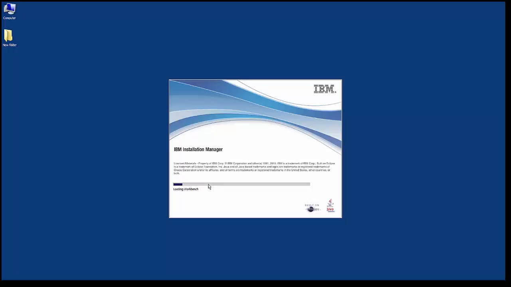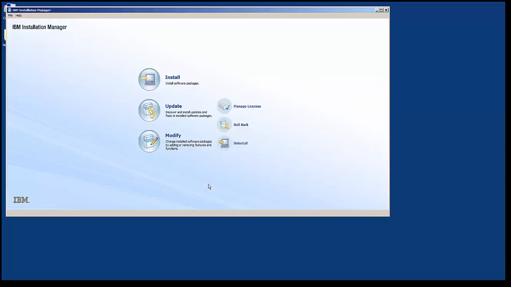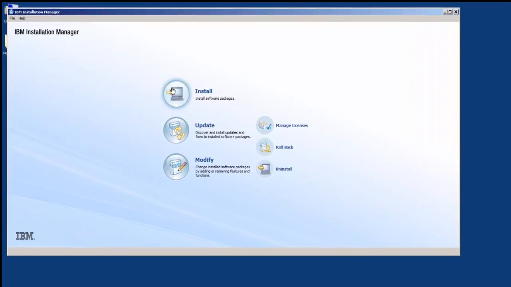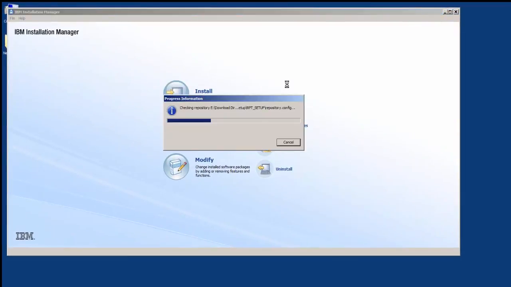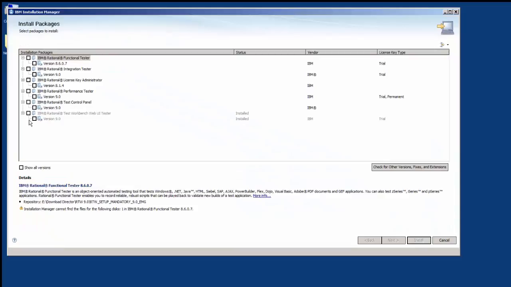We are going to see today the installation of Rational Performance Tester. So I'm opening the Installation Manager. So you have the different options that need to be selected. We have already installed the Rational Test Workbench. So now we are installing the Rational Performance Tester.